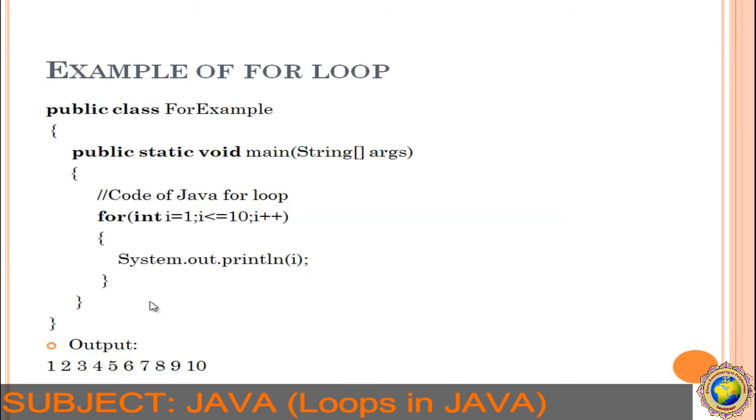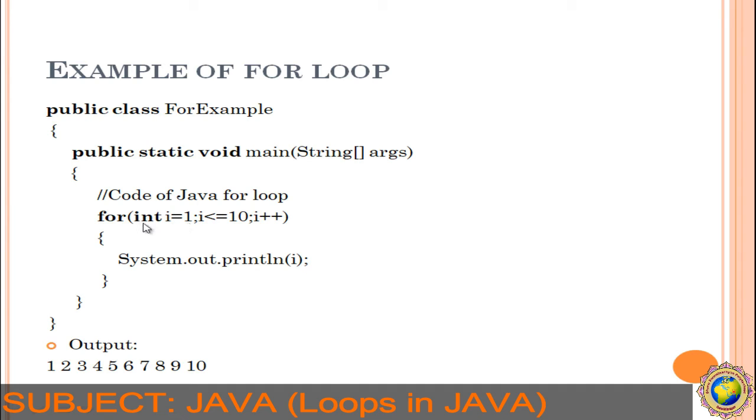Now the example of for loop. Here we have given the initialization i = 1, i <= 10, and i++. If the user knows the number of iterations, a fixed number of iterations, then definitely we have to use the for loop. See, here we have initialized int i = 1.